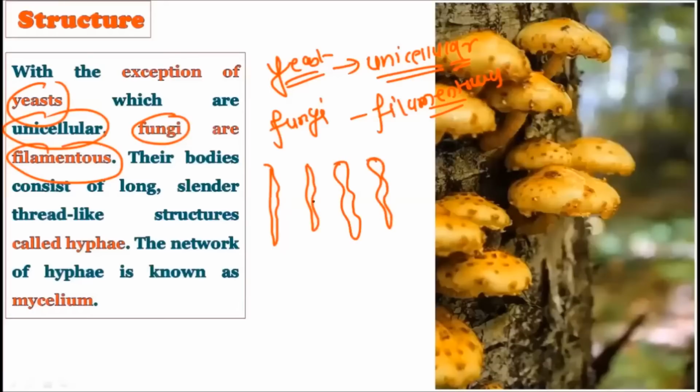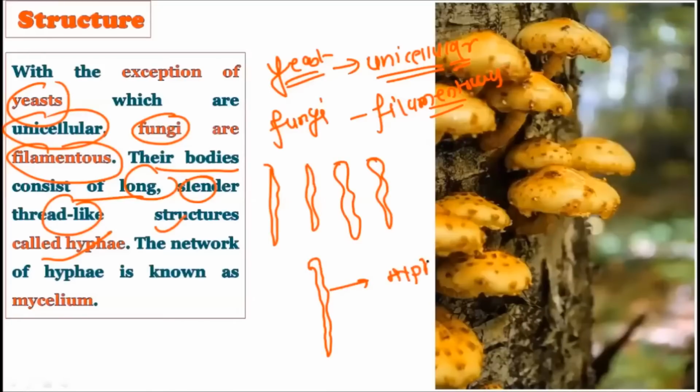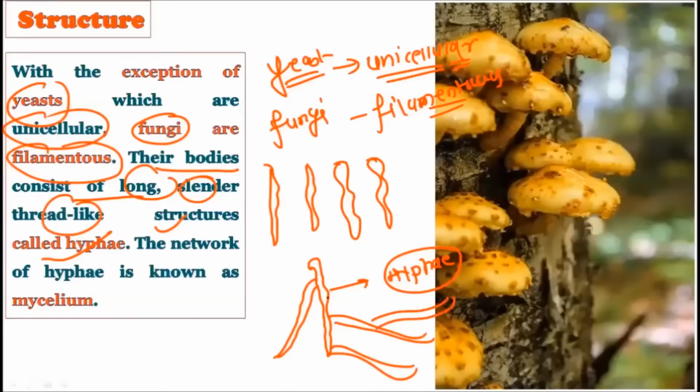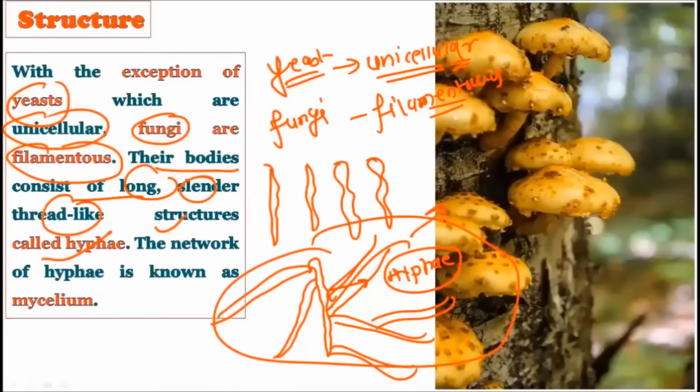Okay, now these filamentous bodies consist of long, slender, thread-like structures which are called hyphae. See, if you consider this filament like this, this single filament is the long, slender and thread-like structure, and this structure is called hyphae. जब हम फंगस स्टडी करेंगे तो हाइफी हर बार आएगा. Now the network of these hyphae, okay, if these hyphae form a network like this, see, this is the second hyphae, this is the third hyphae, fourth hyphae, right, fifth hyphae. So this is how the network is formed in these hyphae. This collective hyphae, this whole network of the hyphae, is called the mycelium.